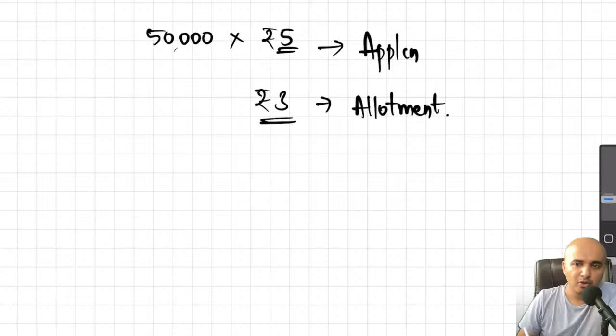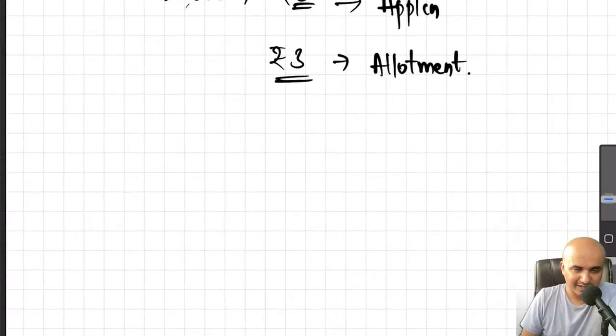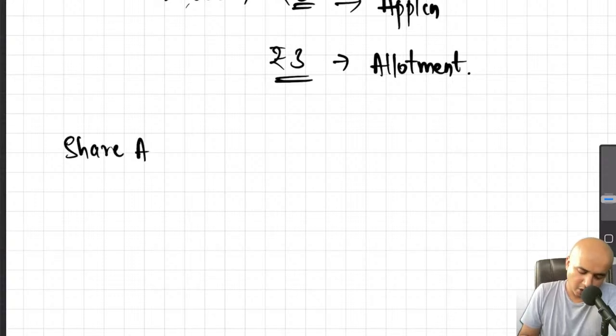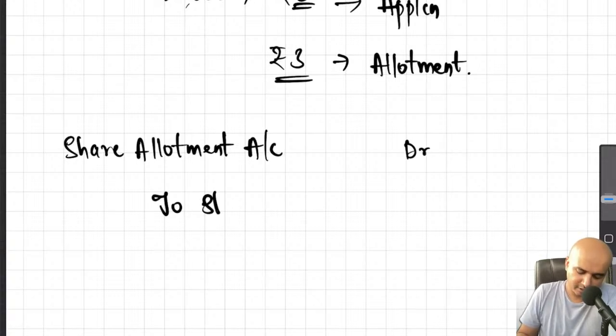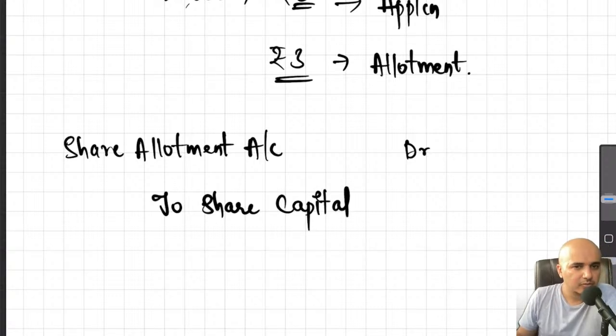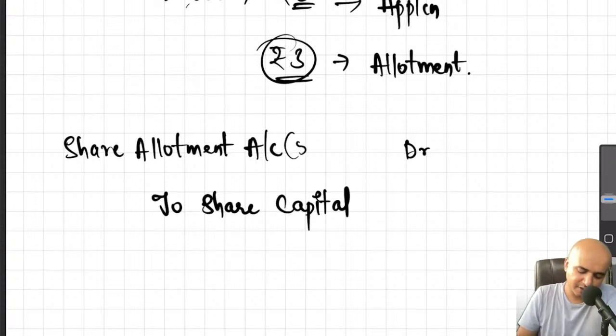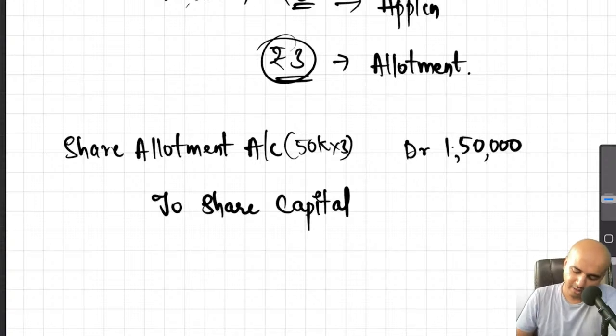Anyway, now the moment you ask them, you record an entry. What is that? Share allotment, which is the second installment. Share allotment account debit to share capital. How much money is due now? Rupees 3 per share. How many shares? 50,000. 50,000 into rupees 3, 1,50,000. Share capital 1,50,000. That's it.